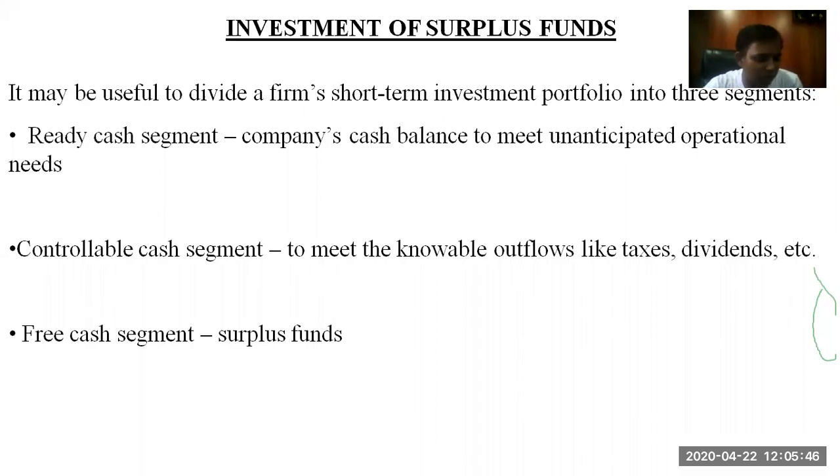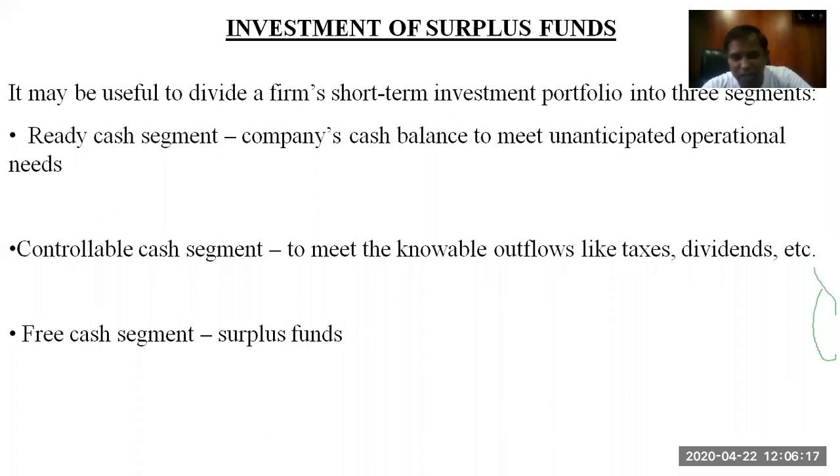Investment of surplus funds. What kind of surplus should a company have? It may be useful to divide a firm's short-term investment portfolio into three categories: the ready cash segment, the controllable cash segment, and the free cash segment. Now, if we talk about investing, which fund should be invested? We have divided your surplus into these three segments.